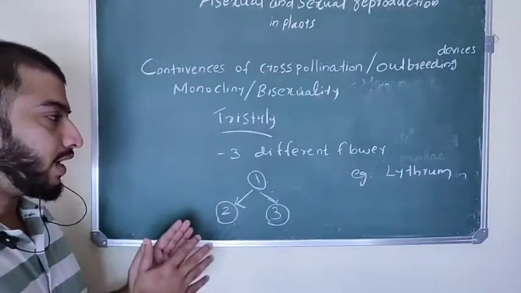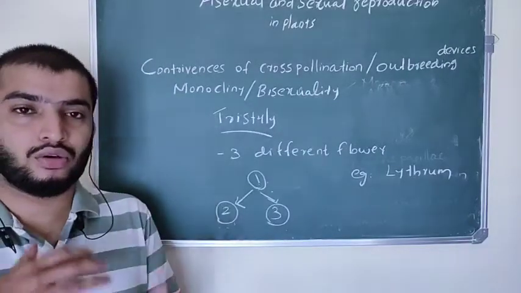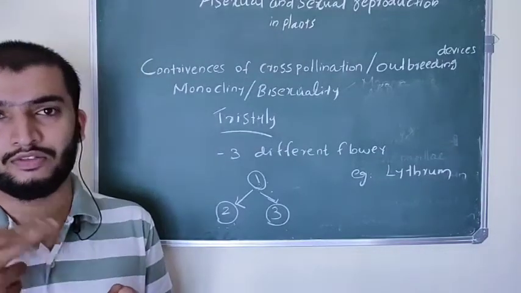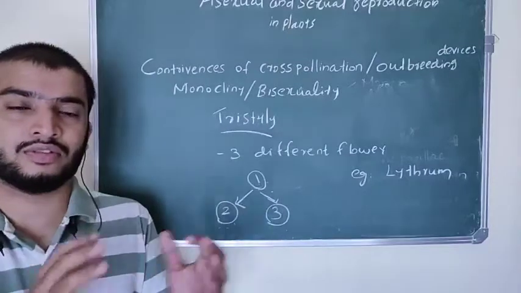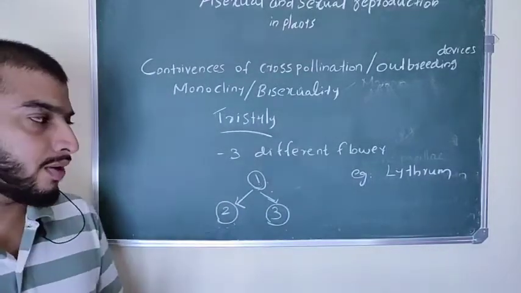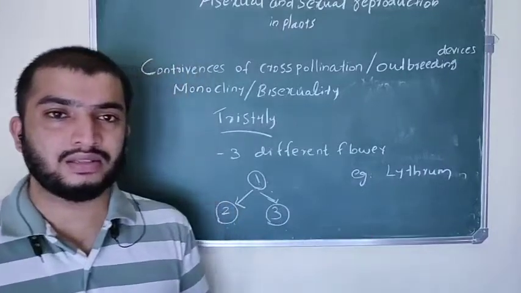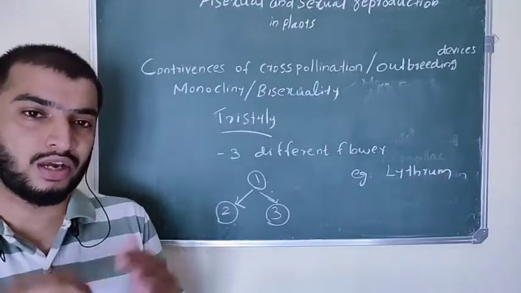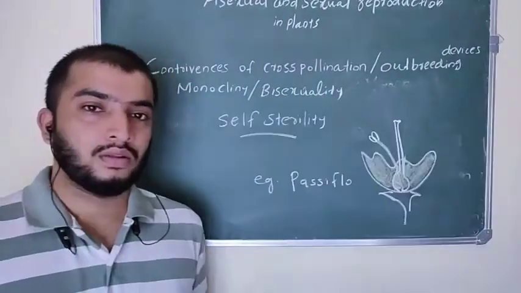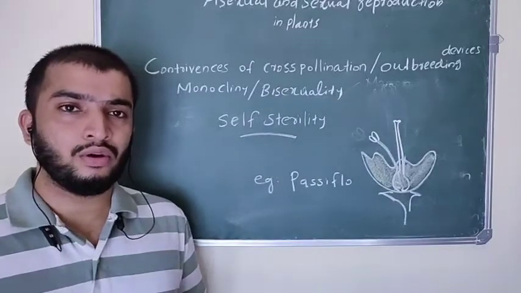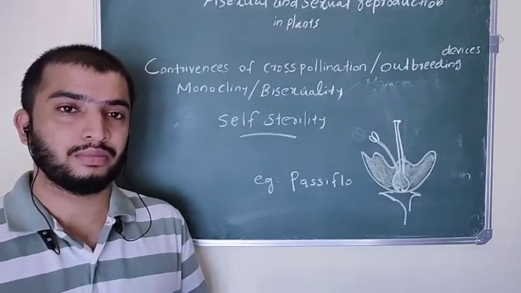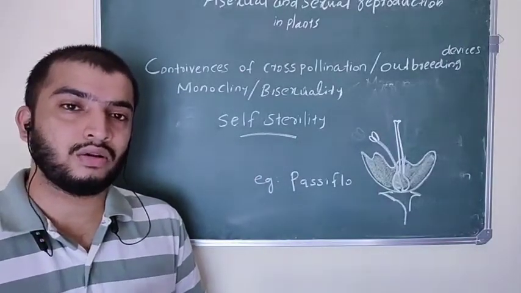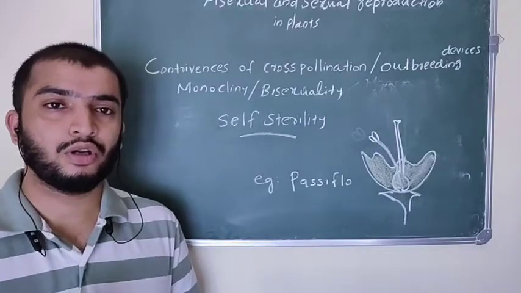So the plants which show tristyly have three different flowers, formed on the basis of different lengths of style and stamen. Lythrum plants have these types of flowers, which promote cross-pollination and prevent self-pollination. Then another type of monoclinism or bisexuality mechanism is self-sterility. Self-sterility also prevents self-pollination and promotes cross-pollination.